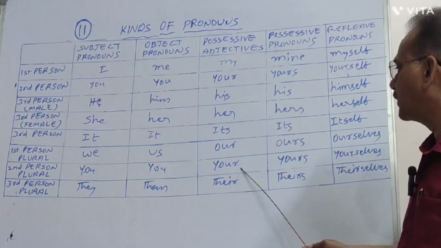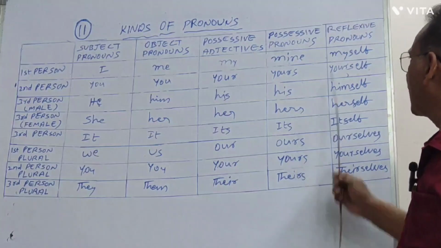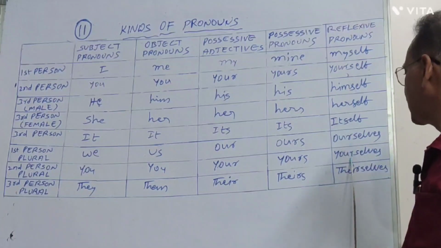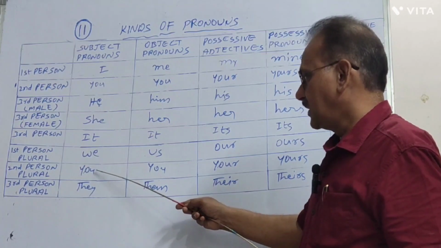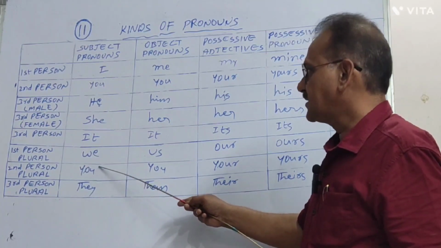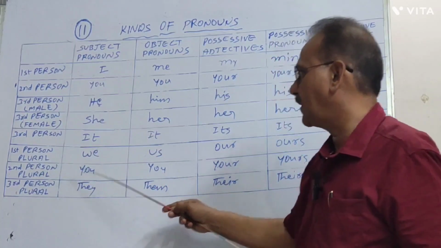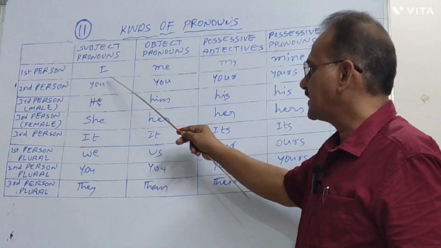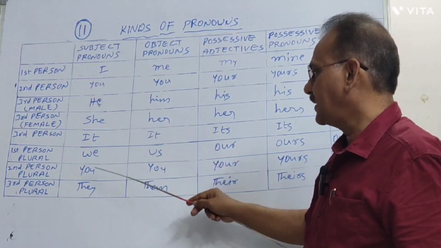Possessive adjective your, possessive pronouns yours, and reflexive pronouns yourselves. The difference between second person and second person plural is only in the reflexive pronoun: yourself in singular, but yourselves in plural.